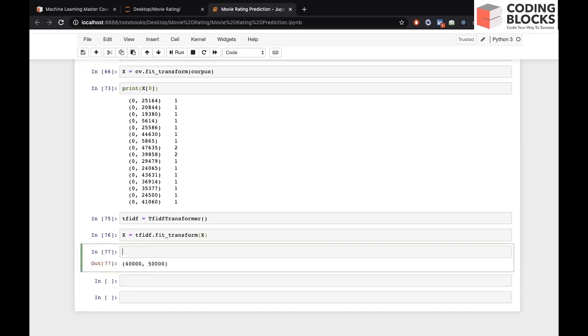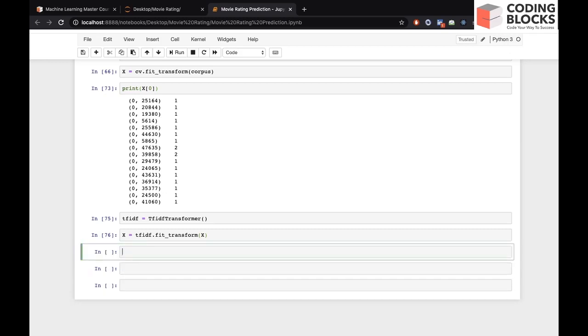The only difference between count vectorizer and TF-IDF vectorizer or transformer is that TF-IDF is term frequency times inverse document frequency. So it is a more advanced version of count vectorizer, you can say.